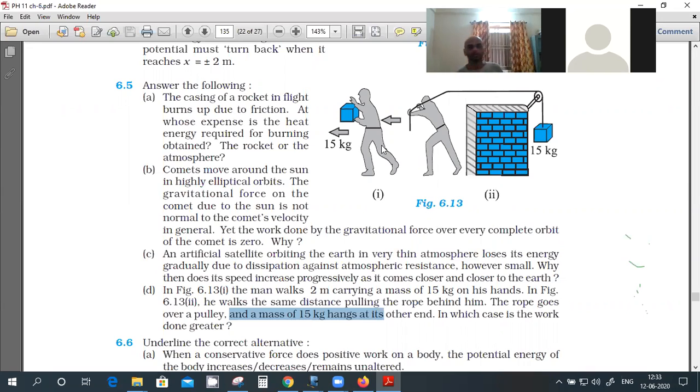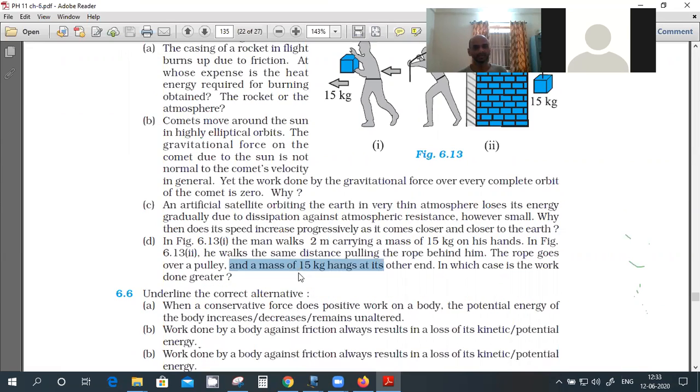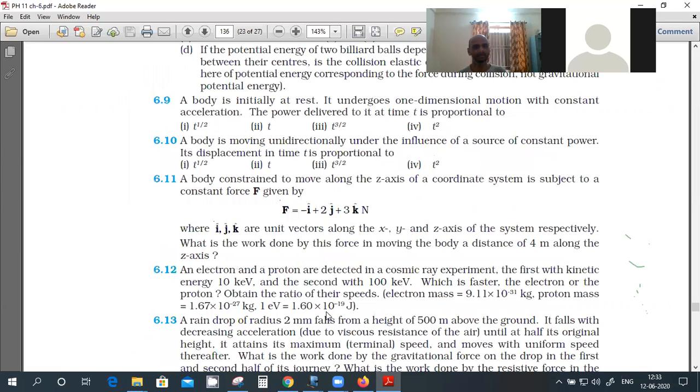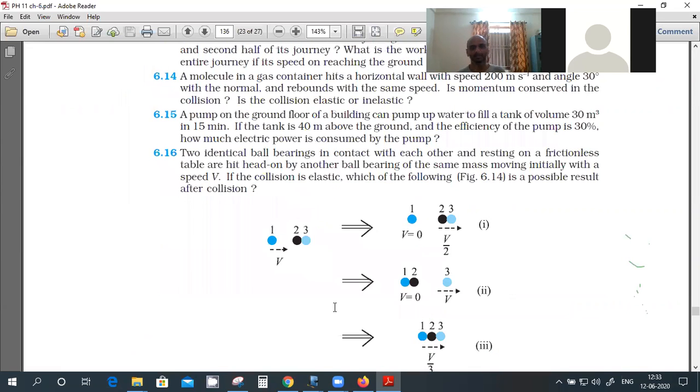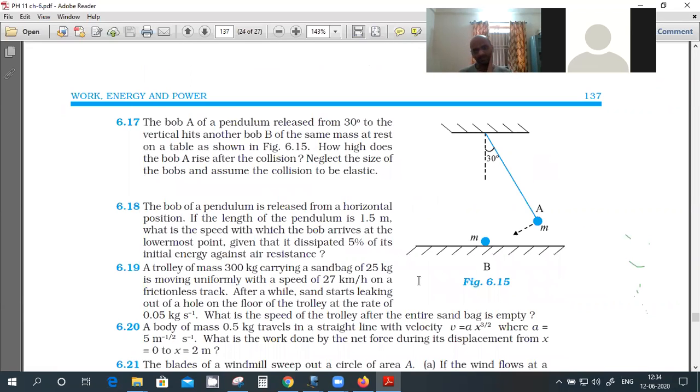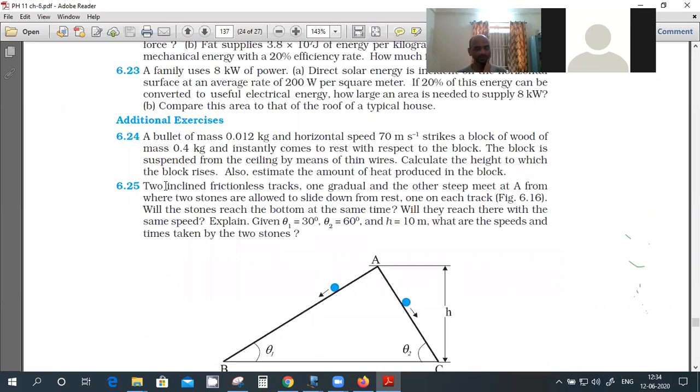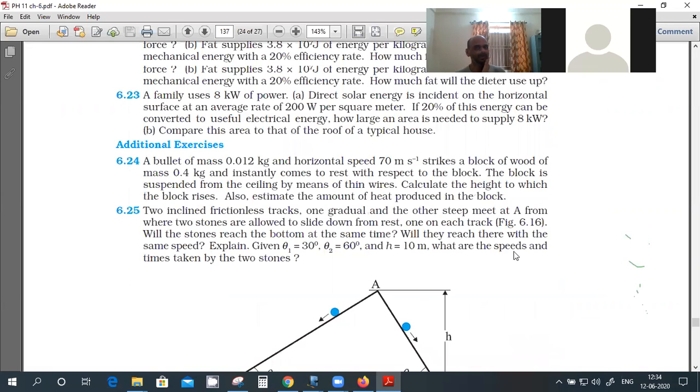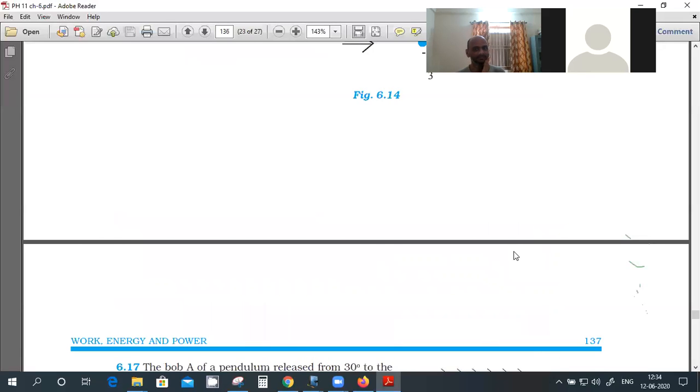NCERT is a good book, sir. You can read it for getting the concepts clear. So this is the third part of this chapter, and it is over. Try to solve some problems from here. Next week I'll do the Allen sheet of this chapter.